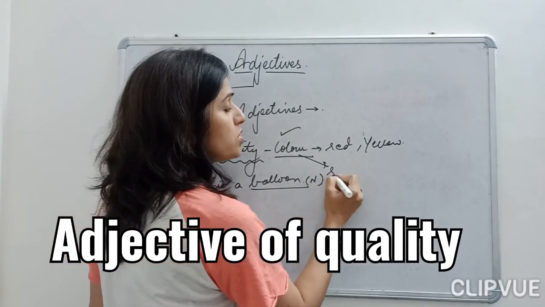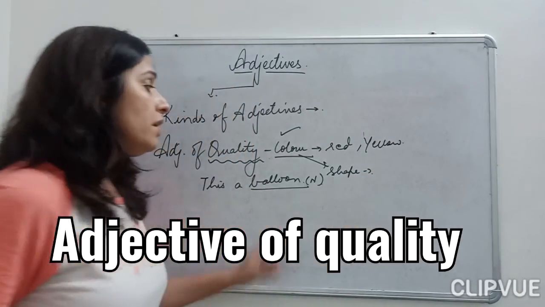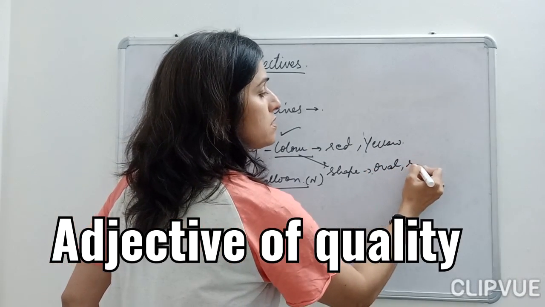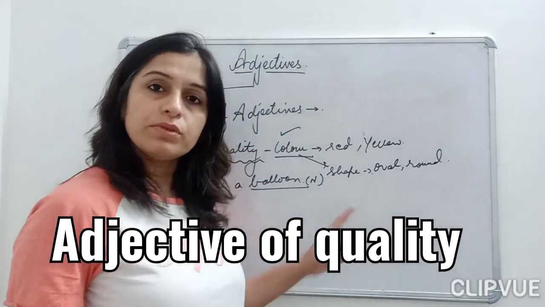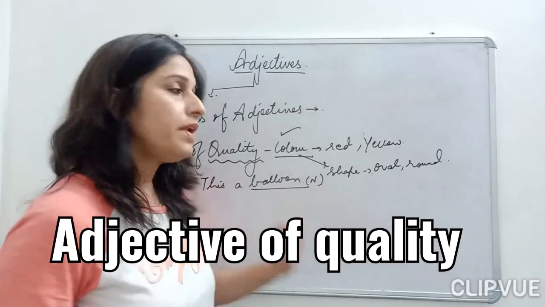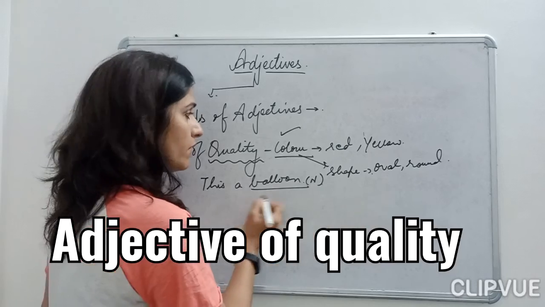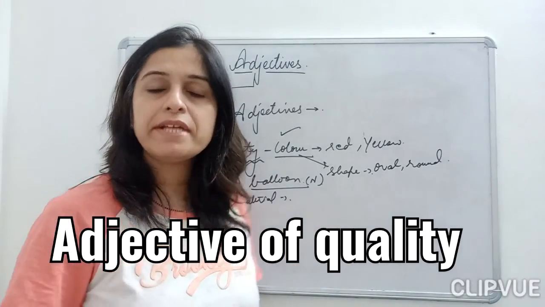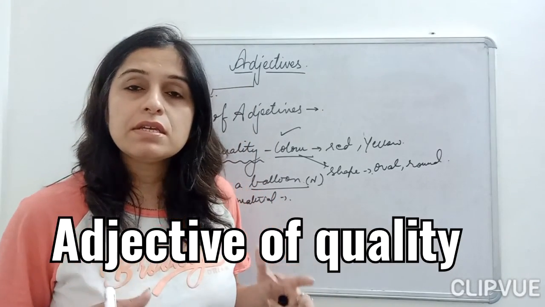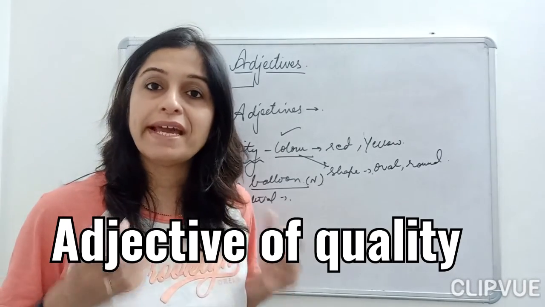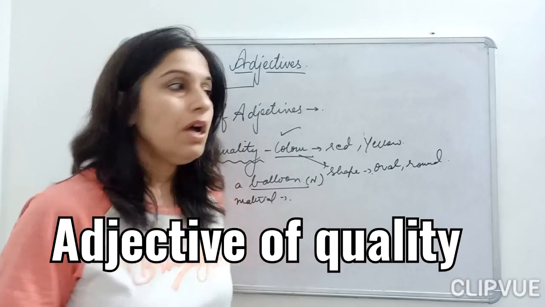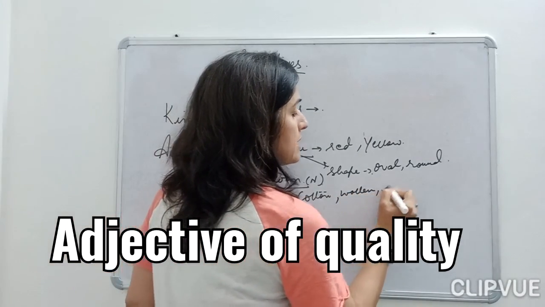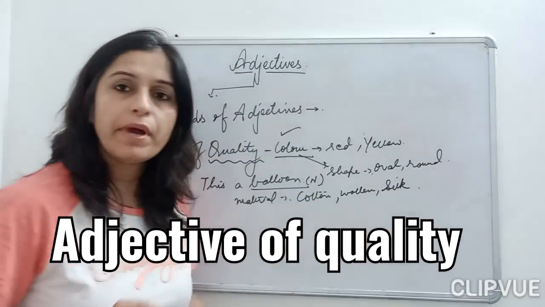Then you can take shape, children. It is an oval balloon. It is a round balloon. So this way shape also describes the noun. Then you can take material. Let's take another example, a cloth. This is a woolen cloth. This is a synthetic cloth. This is a cotton cloth. Cotton, woolen, silk, all these describe my material.